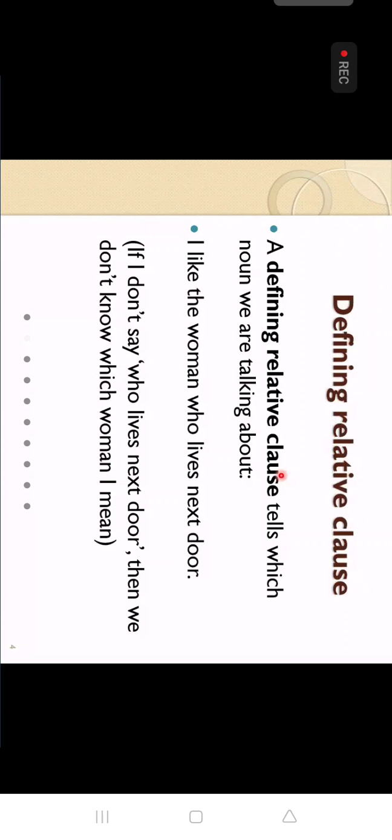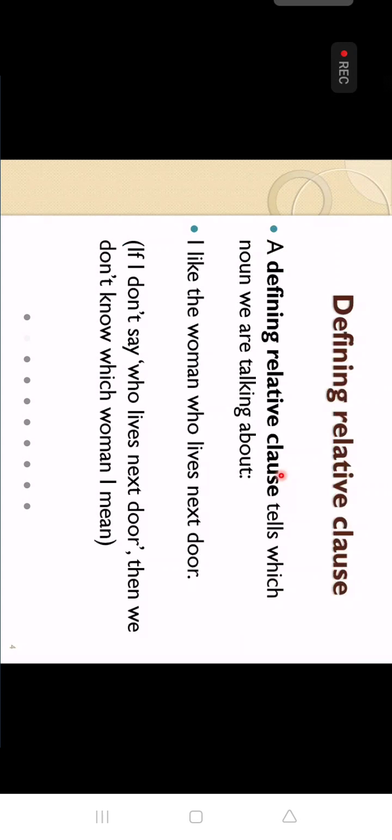Even though we have only around eight words here, there are two kinds of relative clause. For adverb clause, there are many: adverb of time, place, manner, result, reason, purpose, condition, and so on. But for adjective clause, only two kinds: defining and non-defining. Everybody remember carefully: defining and non-defining. In the past we called them restrictive and non-restrictive, but now we call them defining relative clause and non-defining relative clause.